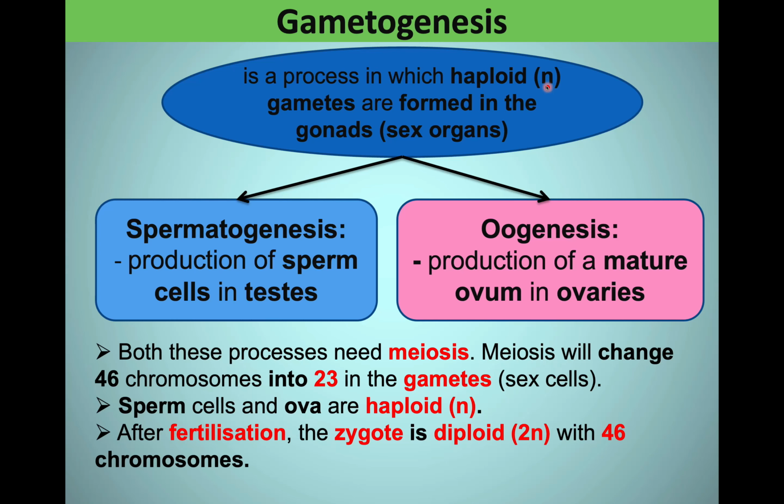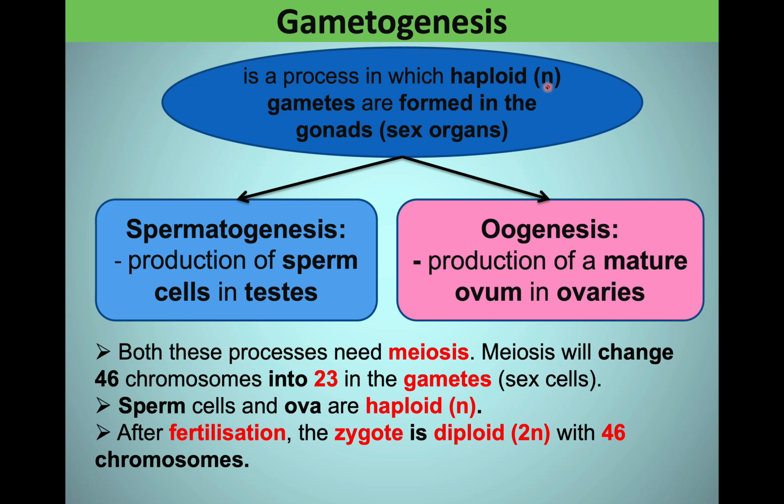So the sperm cells and the egg cells are all haploid. Any gamete, any sex cell, is haploid. So the sperm cell carries 23 chromosomes and comes from the paternal side or from dad, and the ova are haploid, carrying only 23 chromosomes from the maternal side or from the mother.